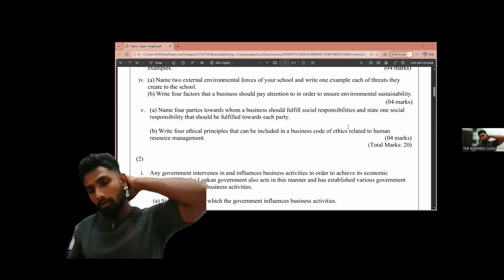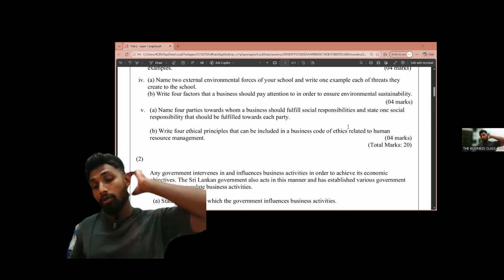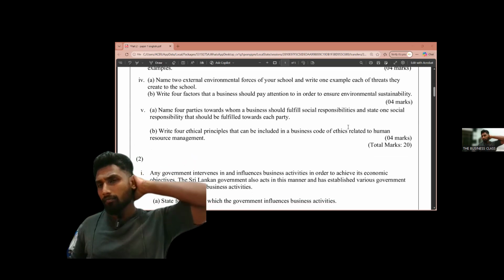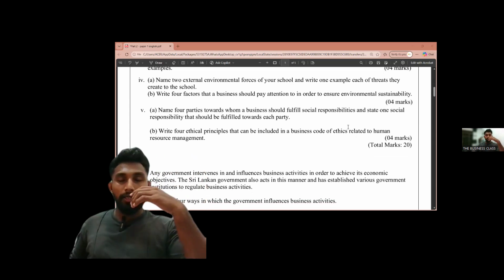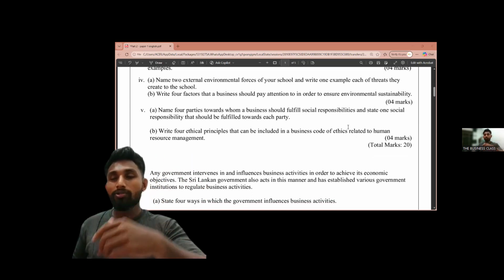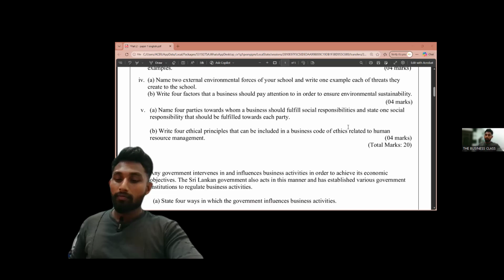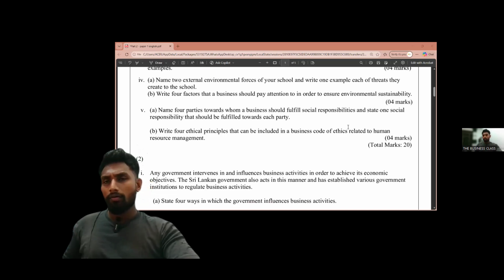So what are the social responsibilities that we can do towards customers? Simply we can say providing quality goods and services. Then for employees, we can say paying salary on time. That is a social responsibility towards workers, employees.